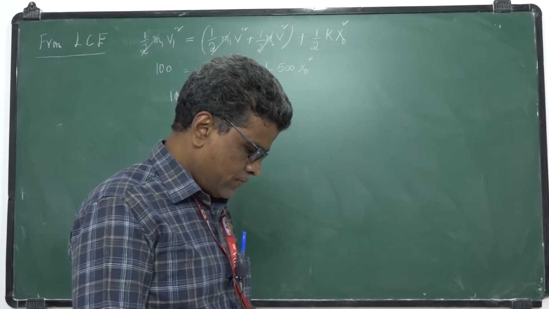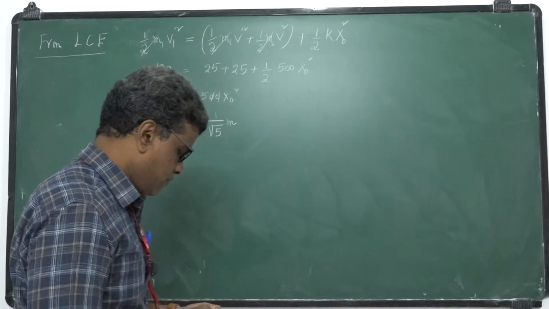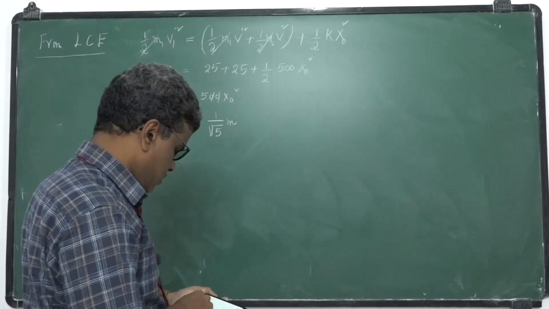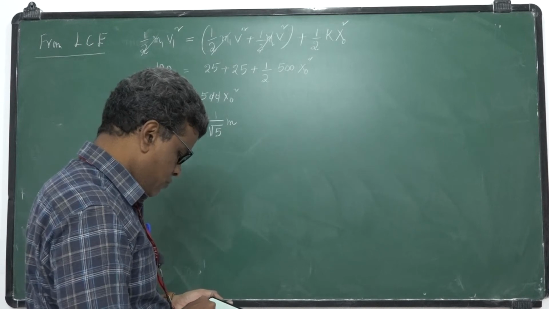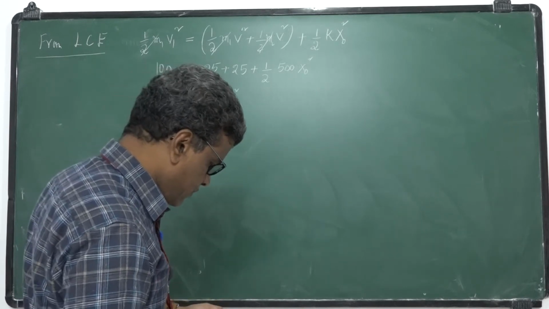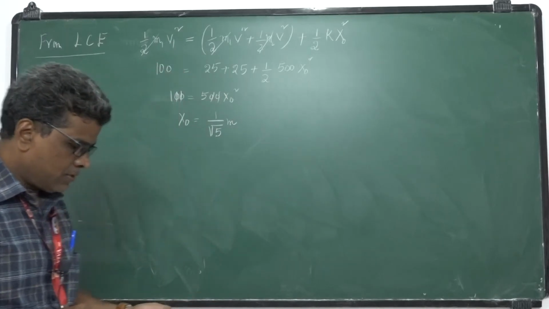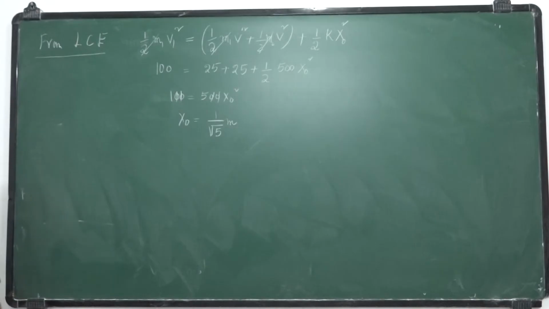Root 5 value, root 5 is 2.23. So 1 by root 5 is 1 divided by 2.23. You will get nearly 0.45 meters.